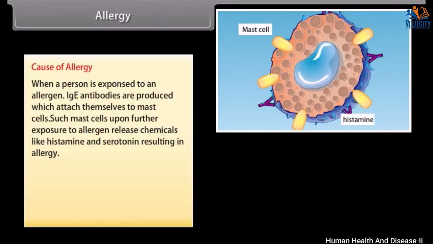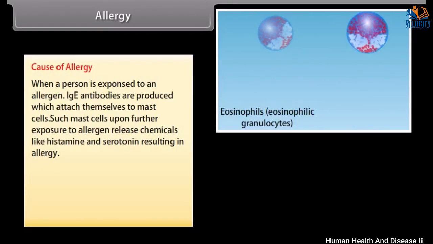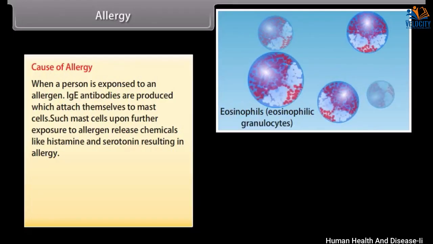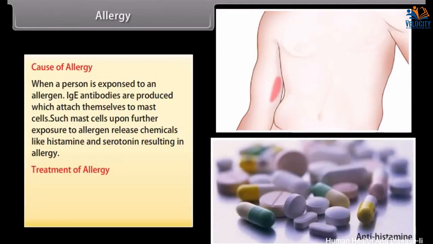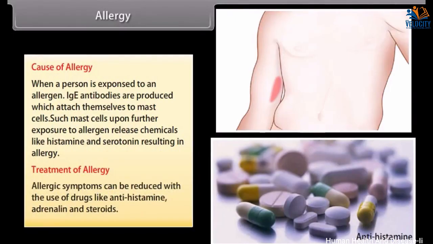Such mast cells, upon further exposure to allergen, release chemicals like histamine and serotonin, resulting in allergy. Treatment of allergy. Allergic symptoms can be reduced with the use of drugs like antihistamine, adrenaline, and steroids.